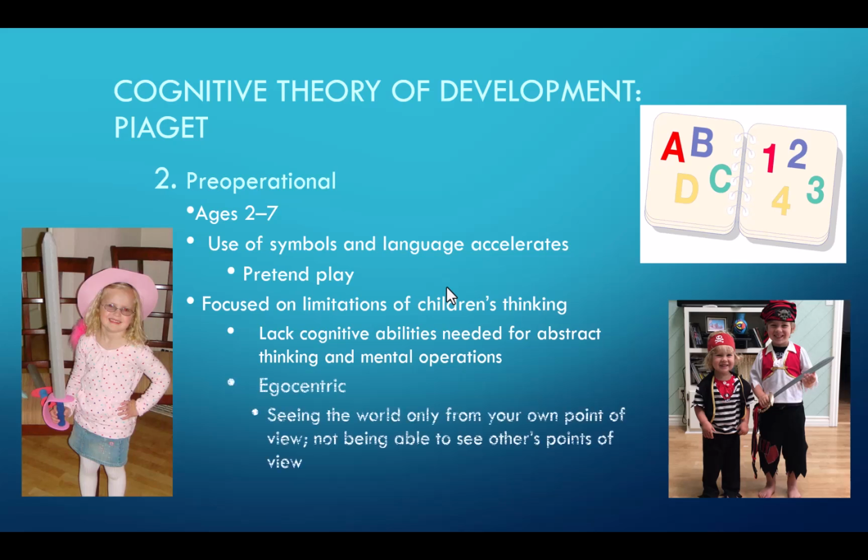Piaget also focused in on the idea that children at this age are egocentric. So if you think about a child at this age, they really can only understand the things that they've experienced. And so a lot of times that does lead to them only really seeing the world from their point of view and not being able to see other points of view. And we'll talk more about egocentrism on the next slide. He also felt that children at this age couldn't grasp the concept of conservation. And again, we'll have another slide for that in just a moment.